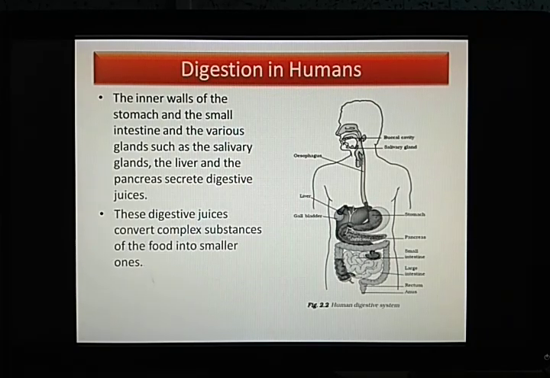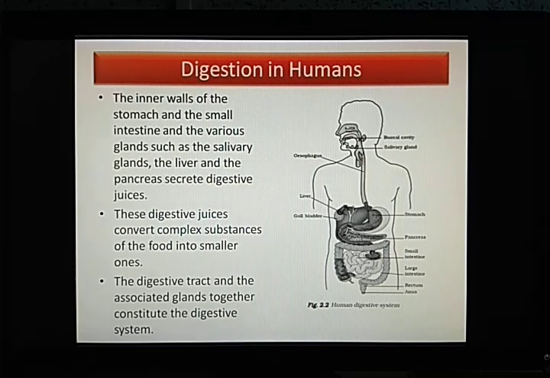Now the digestive juices, as I told you, convert the complex food substances into smaller ones. The food that we take is in larger form, or in larger chunks, we can say. So we have to break it down. Our body cannot take in that food as it is. We have to break it down into simpler substances.